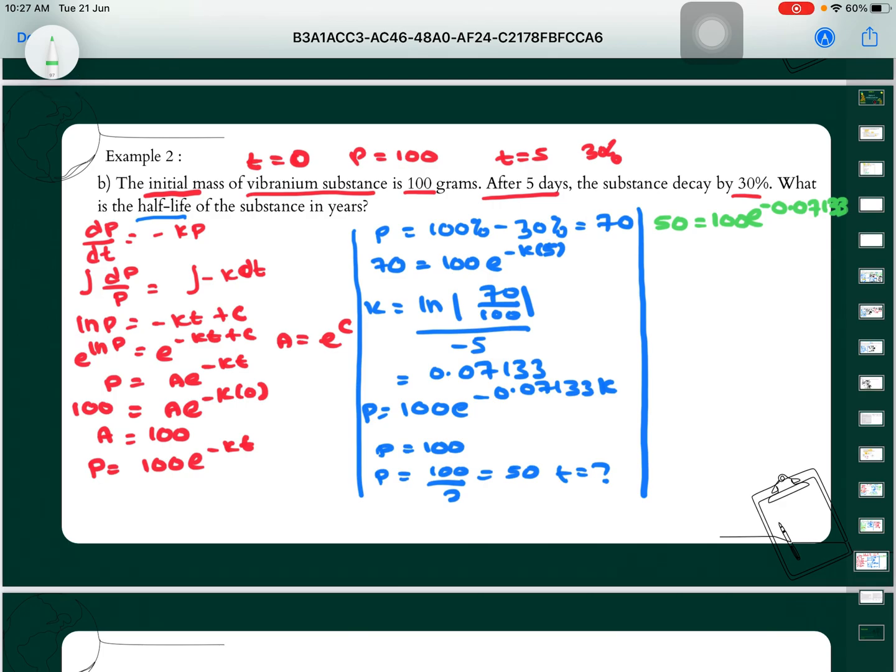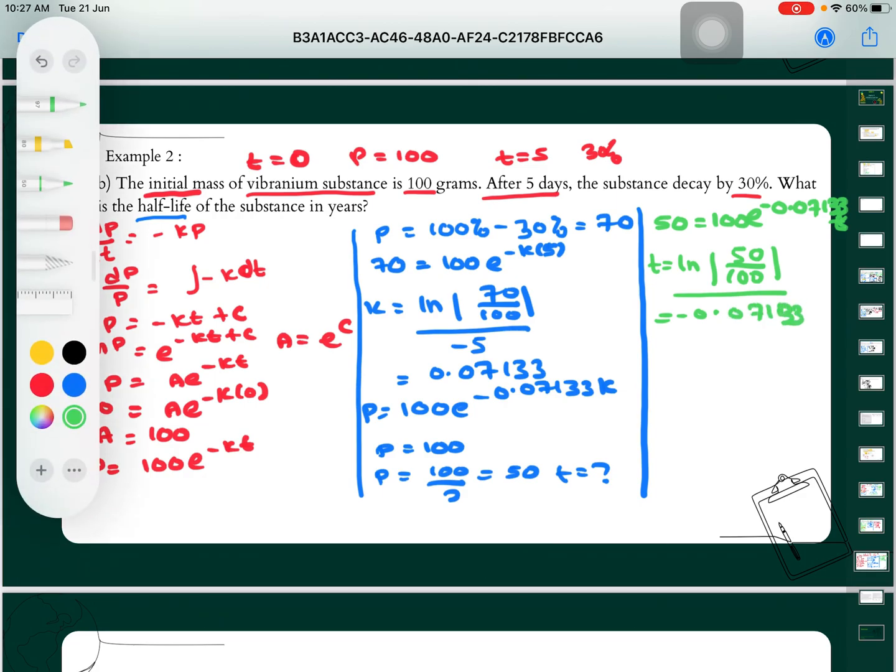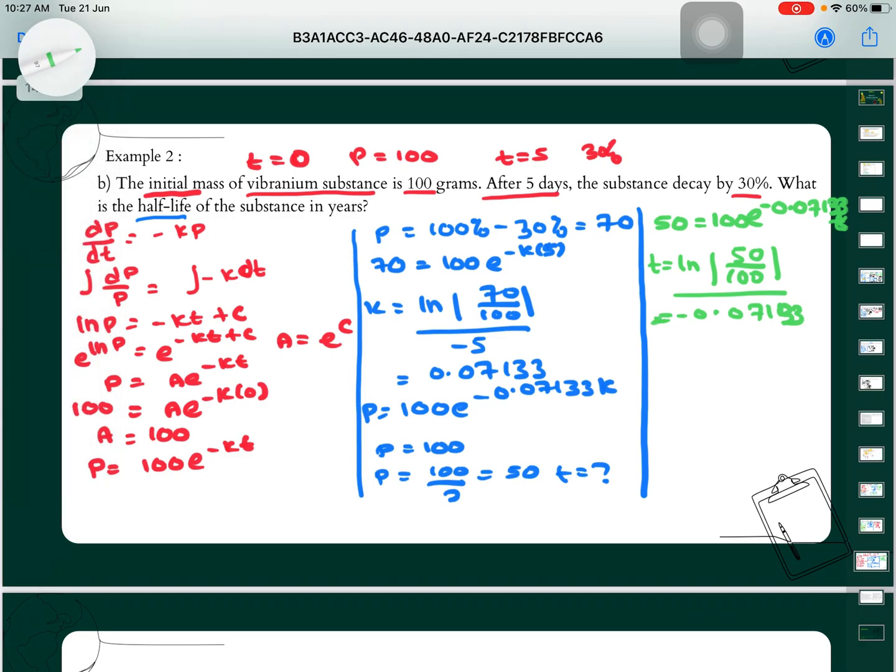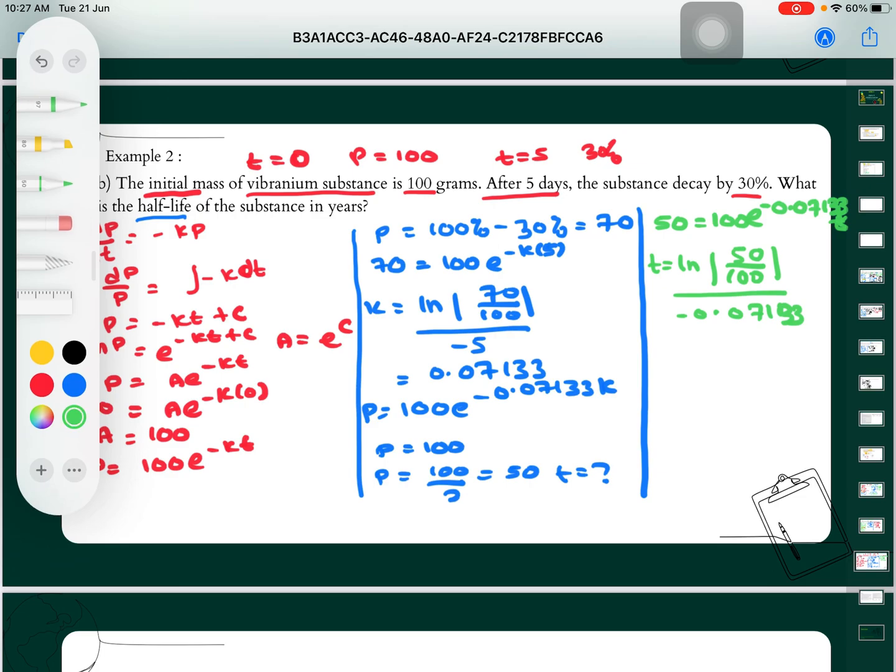Then we want to find the value of T here. So we can find the value of t, which is t equal to ln of 50 over 100, over negative 0.07133.